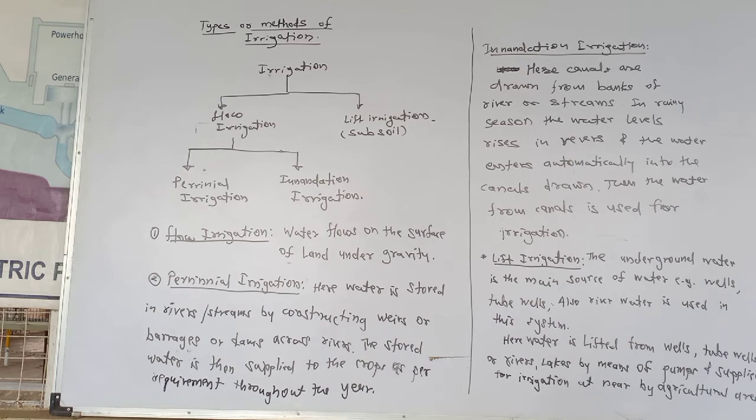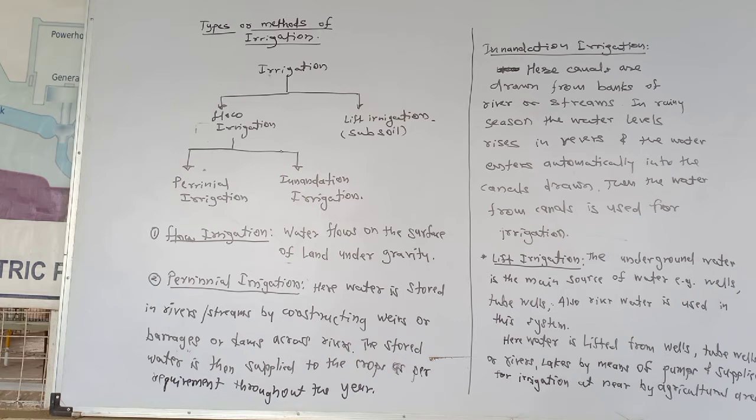One, flow irrigation. In flow irrigation, water flows on the surface of land under gravity. That is, the flow of water is on the surface of land due to gravitational force or due to gravity. Okay?